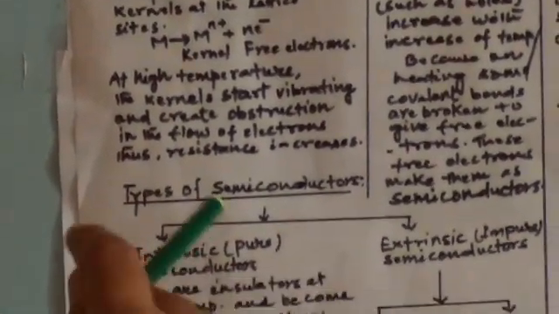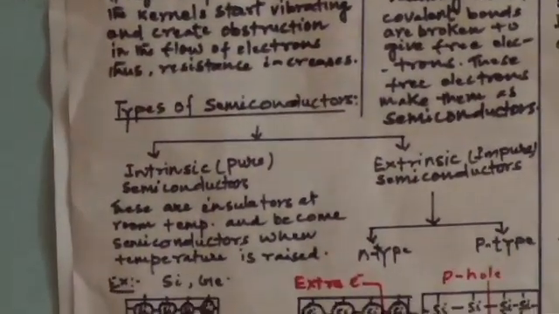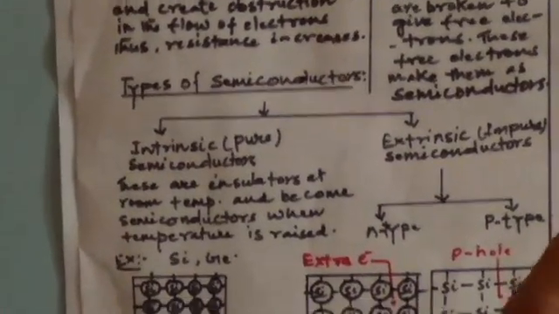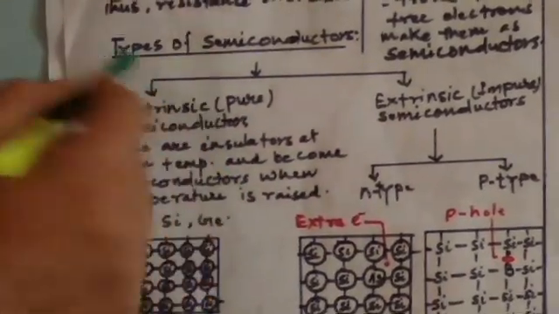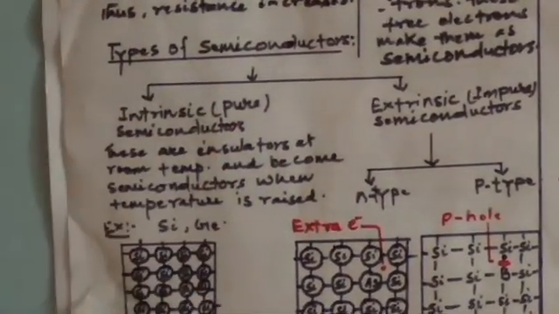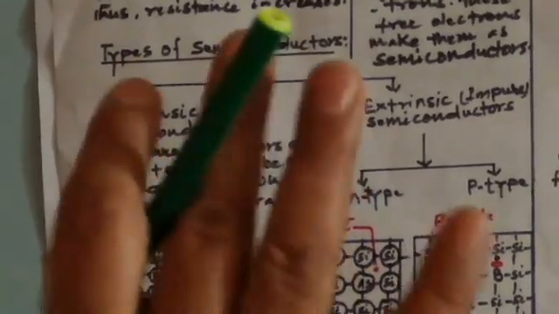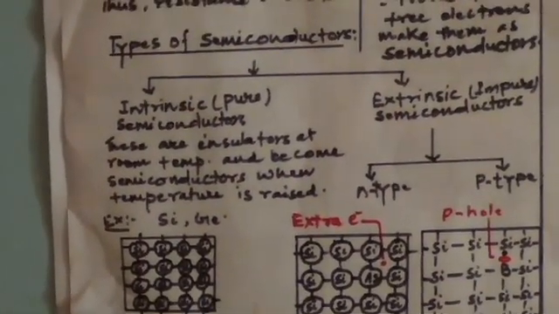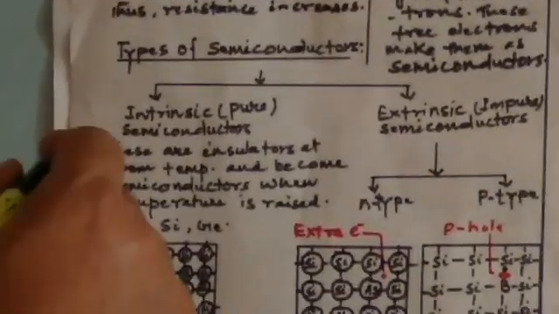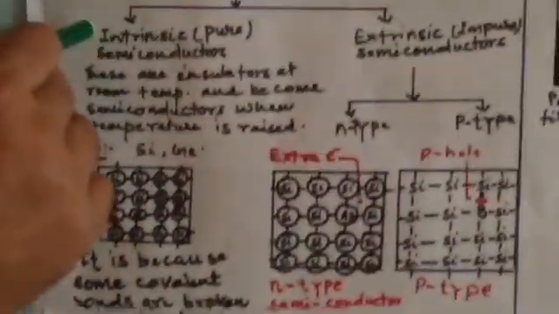Now, what are the types of semiconductors? Semiconductors are basically of two types. One is called the intrinsic semiconductor or pure semiconductor. These are in fact insulators at room temperature and become semiconductors when temperature is raised due to breaking of covalent bonds.